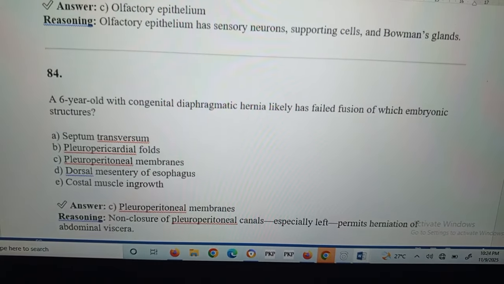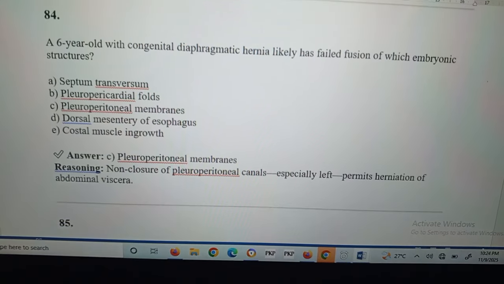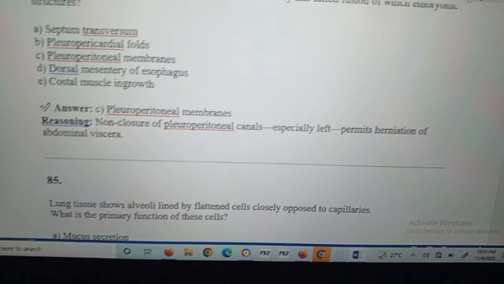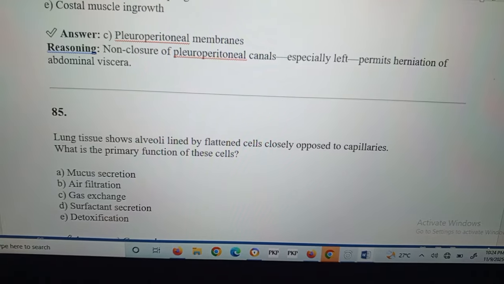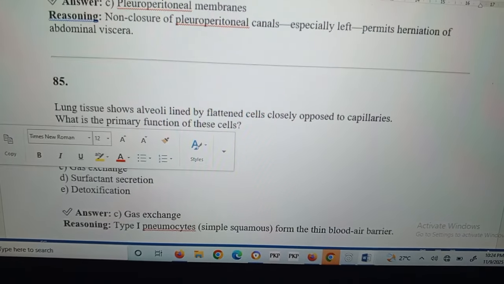A 6-year-old with congenital diaphragmatic hernia likely has failed fusion of its embryonic structures, the pleuroperitoneal membrane. Non-closure of the pleuroperitoneal canals, especially the left, permits herniation of the abdominal viscera.